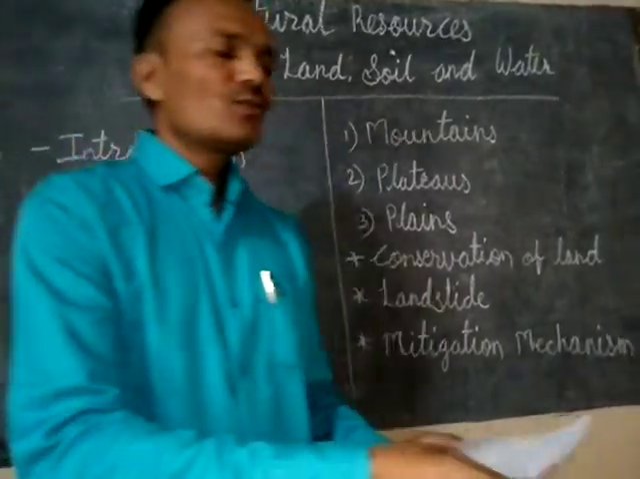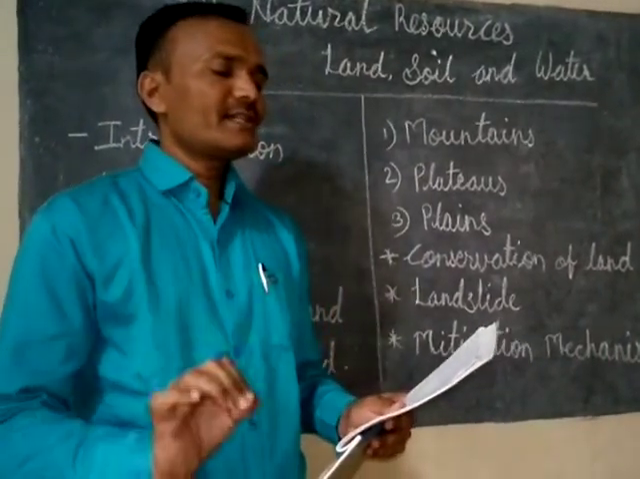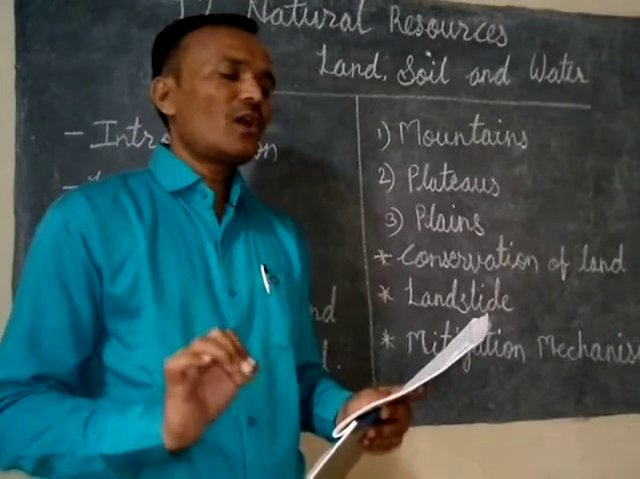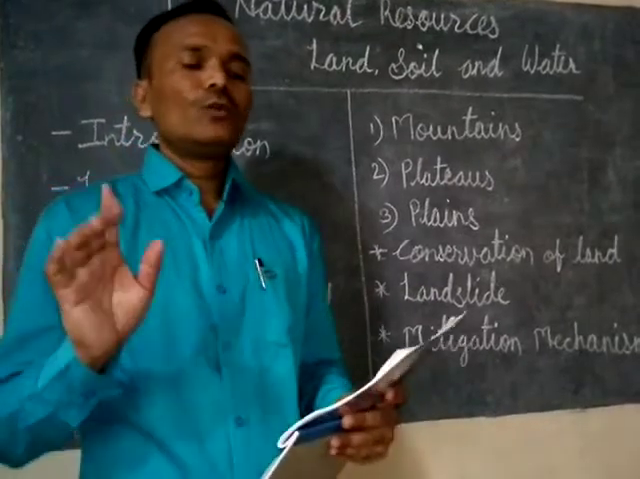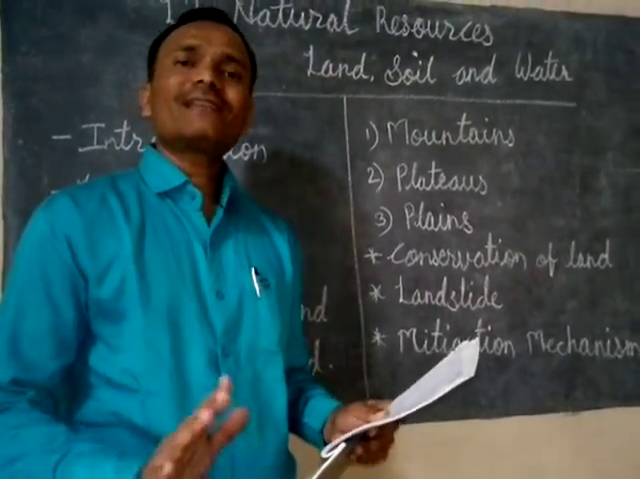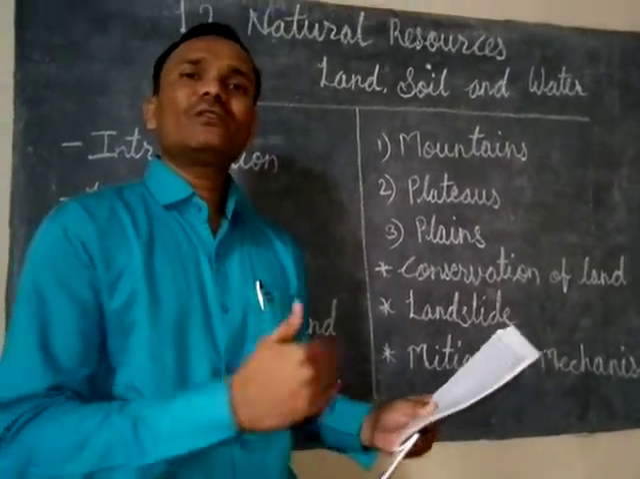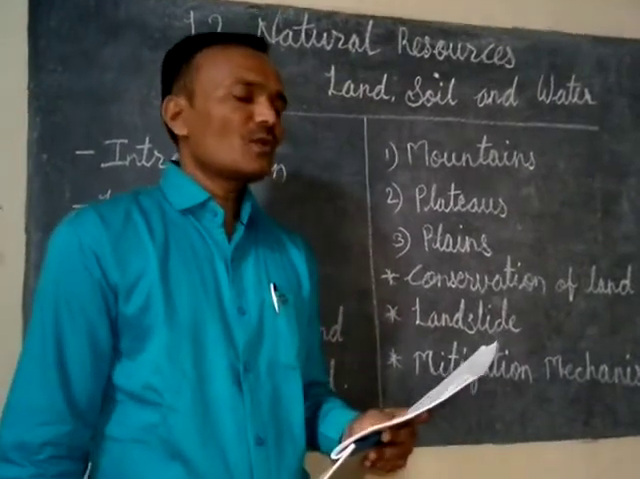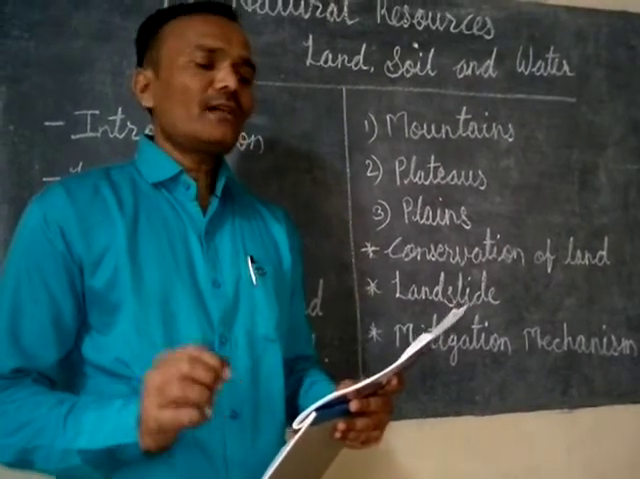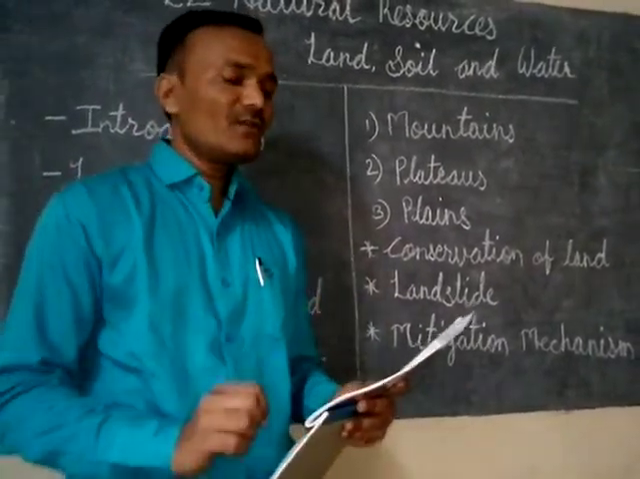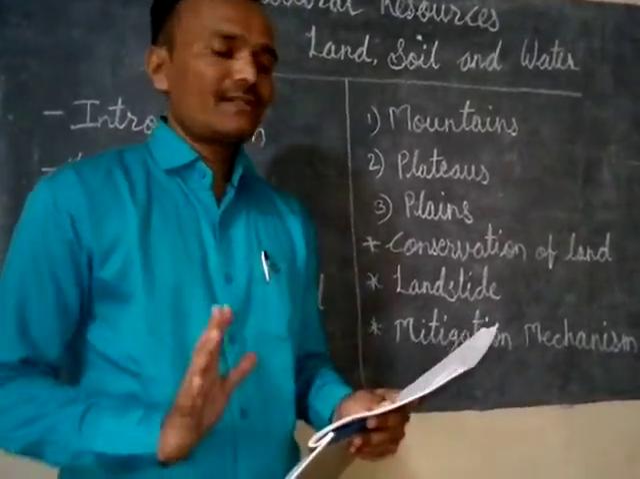Now we turn towards the plains, the low altitude fertile regions, very good for human habitation. That is the characteristic. The plains are fertile, and in the plain areas we prefer to settle. They are very big and flat, rich with the alluvial soil which is brought by the rivers, and most of the agricultural activities are carried out in the plains.